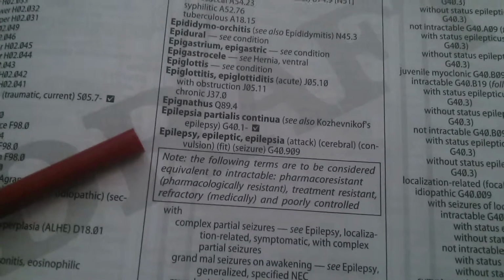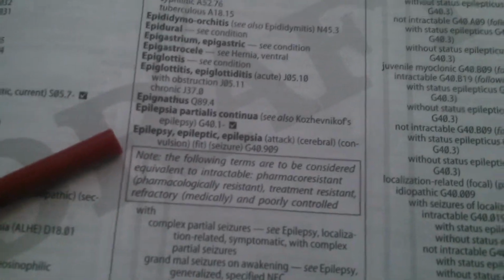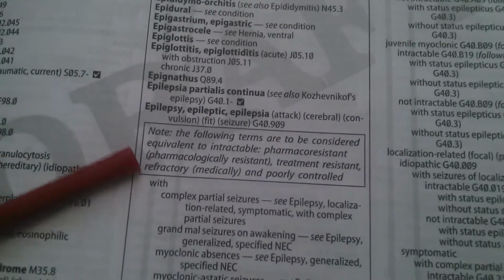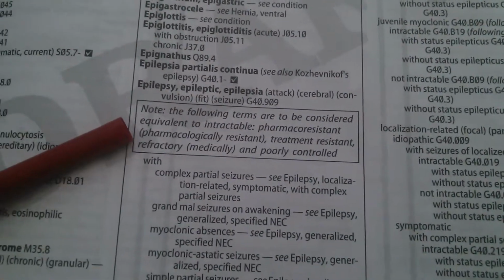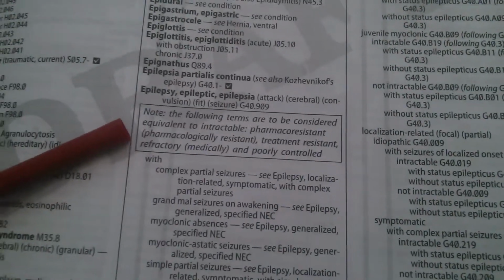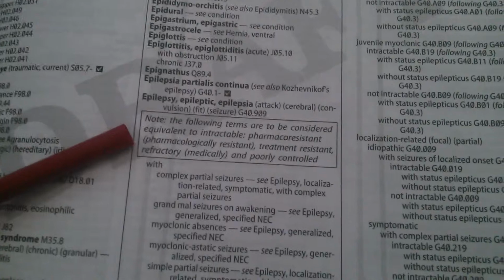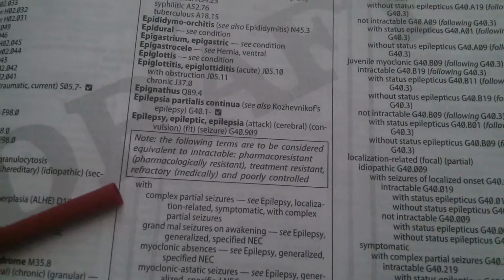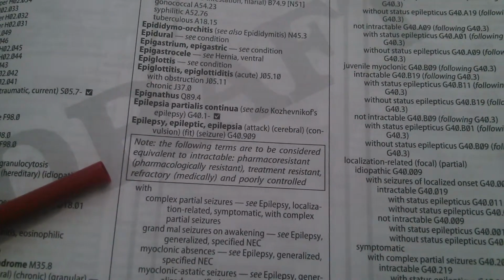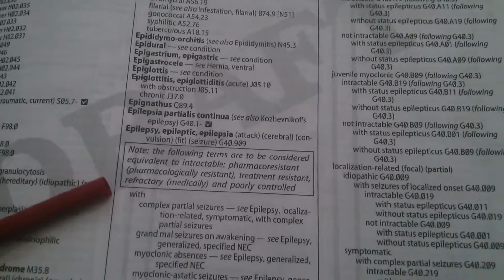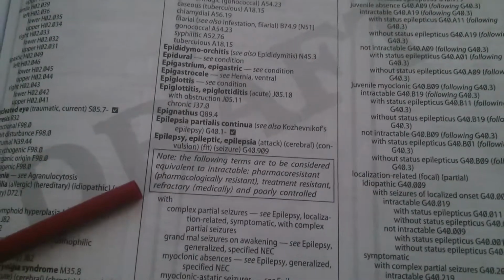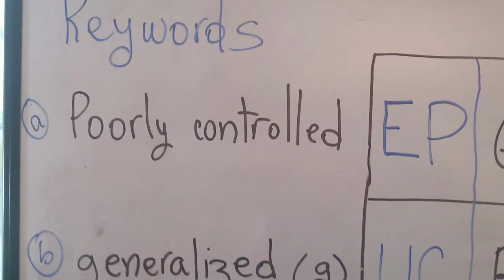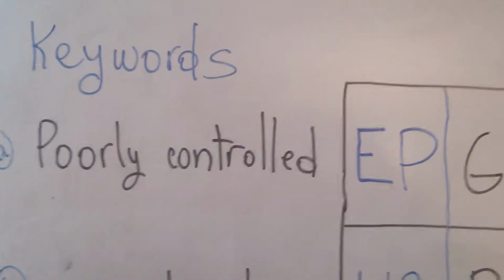Okay, there. Now, if you're just starting here with the coding, it's always good to write the notes. So we go to epilepsy, and there's a note underneath epilepsy. Can you read that? Note: the following terms are to be considered equivalent to intractable: pharmacoresistant, pharmacologically resistant, treatment resistant, refractory, medically, and poorly controlled. So intractable is the same as saying poorly controlled. So in our keywords here, let's write, instead of poorly controlled, let's write intractable.